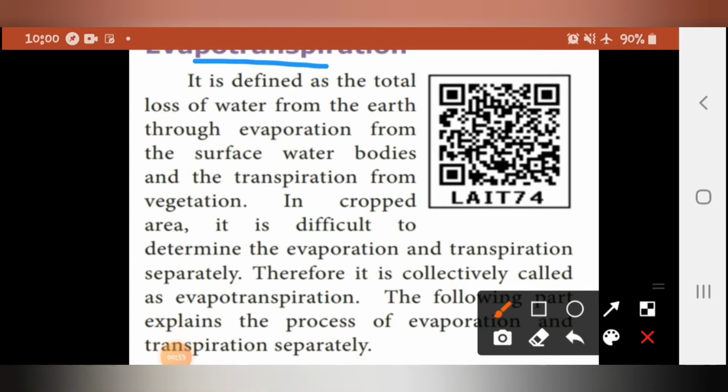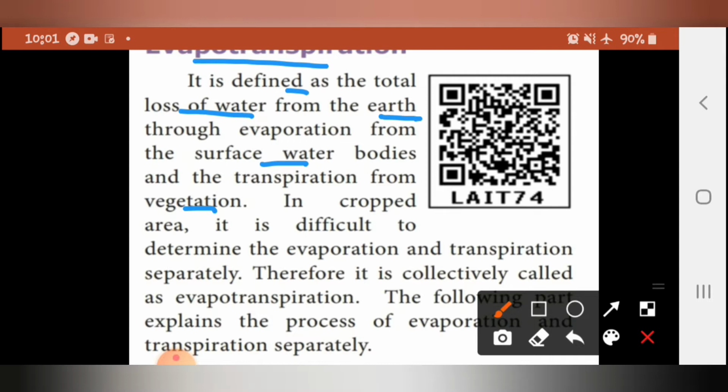Evapotranspiration is defined as the total loss of water from the earth through evaporation from the surface water bodies and the transpiration from vegetation.